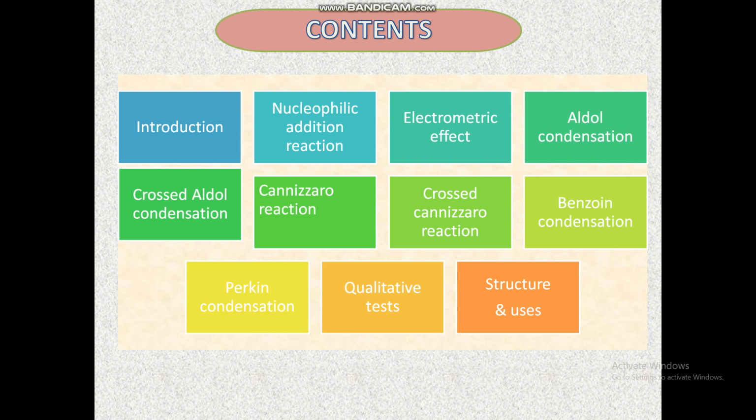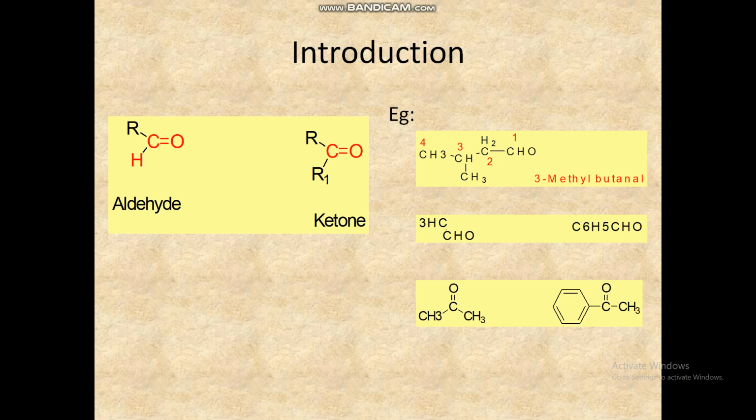Crossed aldol condensation, Cannizzaro reaction also a condensation reaction, and crossed Cannizzaro. Benzoin condensation is where benzaldehyde molecules condense to produce the compound. Perkin is one type of condensation reaction. Then qualitative test or identification test, structure and uses of carbonyl compounds.